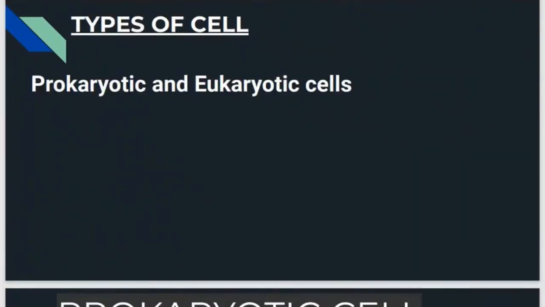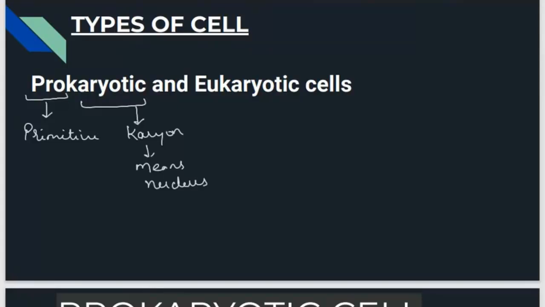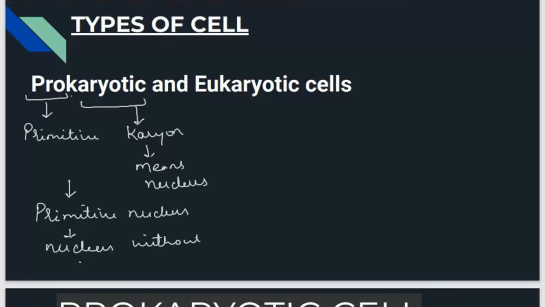Now, types of cells. We have two types of cells, prokaryotic cells and eukaryotic cells. Pro means primitive, whereas karyotic comes from karyon, and karyon means nucleus. So prokaryotic cells consist of a primitive nucleus. Primitive nucleus means a nucleus without any nuclear membrane, which means no proper nucleus is there.